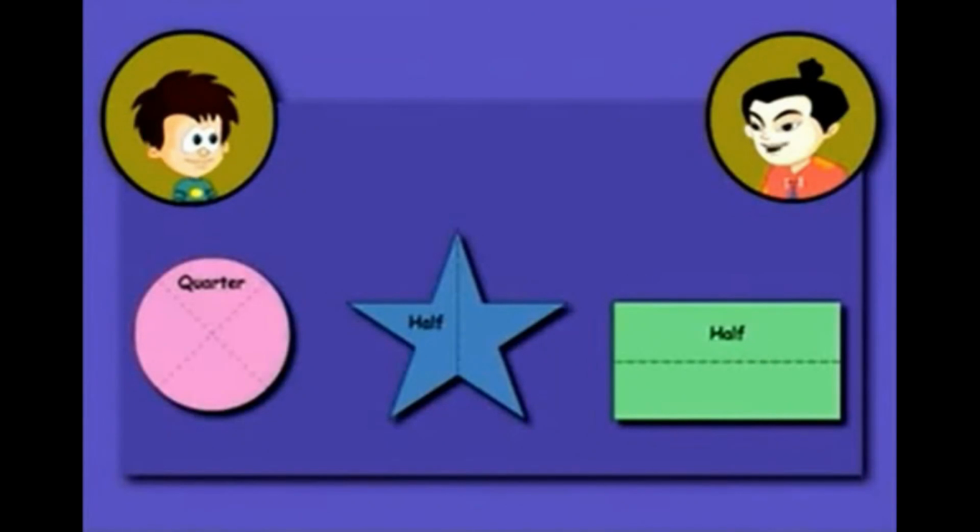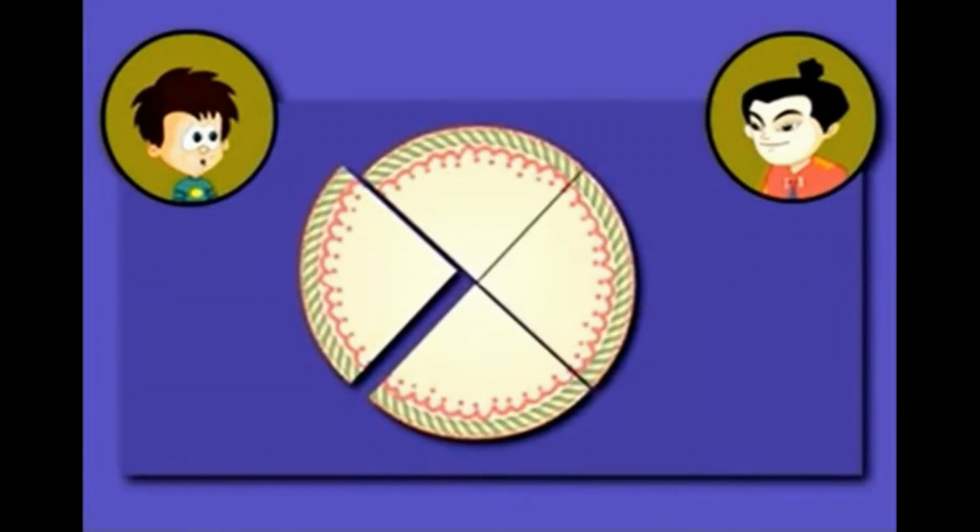Not just for squares, JC. It's the same for other shapes too, JC. Look at these different shapes. Each one can be divided into halves and quarters. In the same way, I like the circle. It looks like a cake cut into pieces. Yes, it does. Now imagine that you took 3 out of the 4 pieces of this cake. What portion of the cake would you have then?